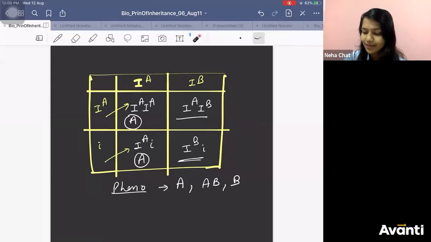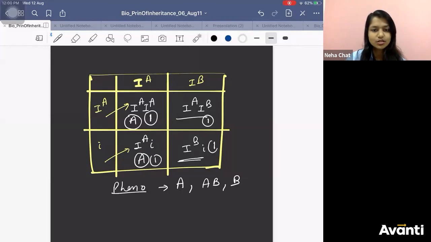Go for the genotype. IAIA, one time. Can you see it anywhere else? No. IAIB. Can you see it anywhere else? No. This is also one time. IAi. Can you see it anywhere? No. One time. Similarly, this is also one time.